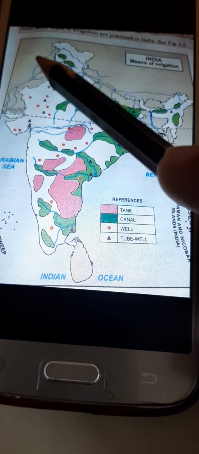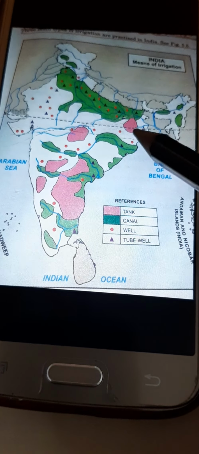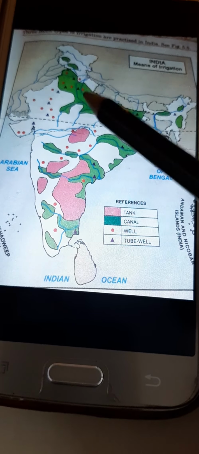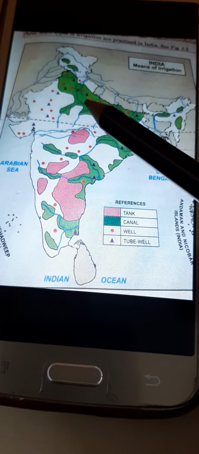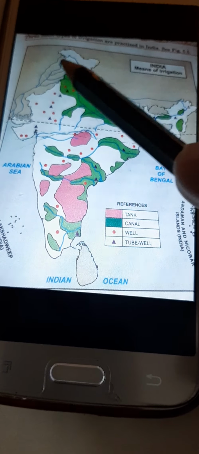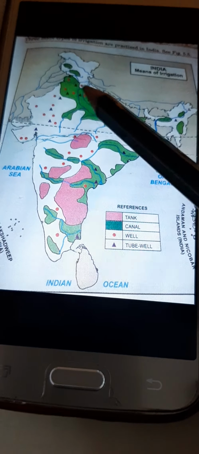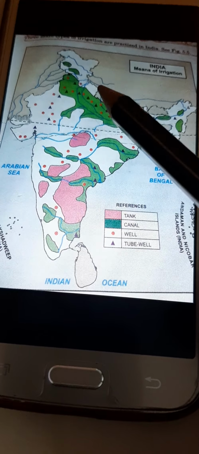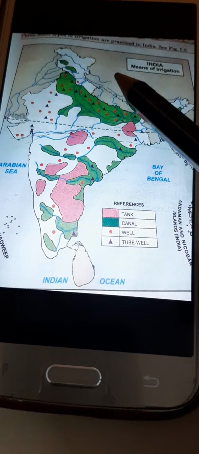Because more land is under cultivation, production will be high and a good amount of crops will be obtained, so the higher cost of construction can be compensated with the higher yield.